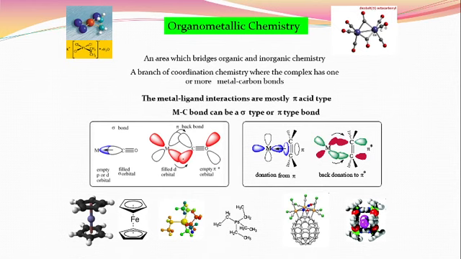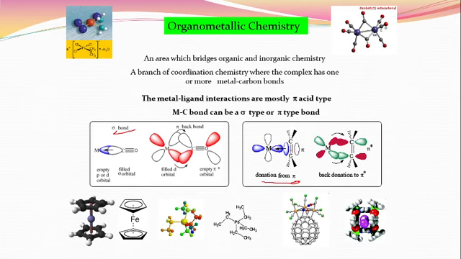Okay, here you can see the metal bonding theory. This is the metal having filled electrons, and this carbon donates electrons to the metal, forming sigma bonding. Also, the pi back bonding is formed by the donation of the filled d orbital of the metal to the carbon. Here also a pi bond forms by donation from the pi electrons to the metal, and there is a formation of sigma bonding. If an alkene or another ligand is there, that also forms sigma bonding and pi bonding.